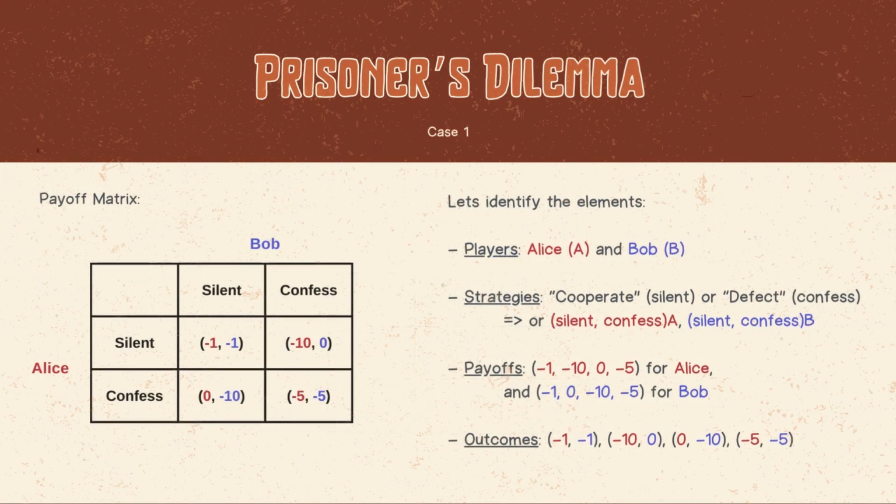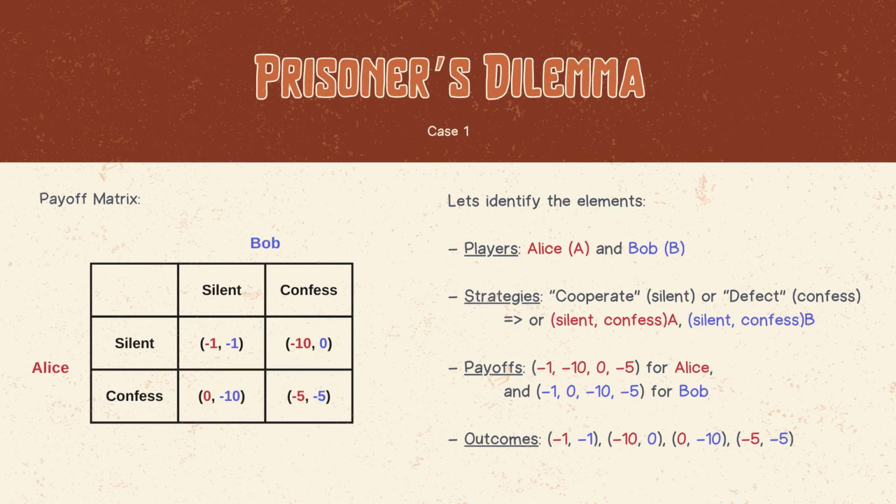Let's identify the elements. Our players are Alice and Bob, or A and B for short. The strategies are cooperate, silent, or defect, confess, which can be written as silent A, confess A, silent B, confess B, with the following payoffs for Alice and Bob. And here are the outcomes. The question is, if you were Alice, what would you do? Is it better to stay silent or confess?